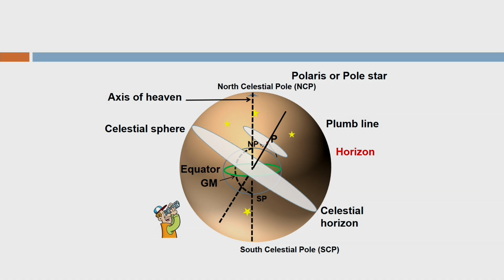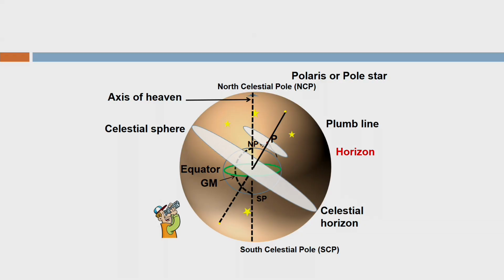Okay. If I now extend the line which is passing through point P and the center of the earth towards both sides, it will intersect the celestial sphere at 2 points. Let us say this point and another point which is below the horizon, shown by another yellow dot. So, these points are called zenith and nadir. Zenith is exactly above my head right now, and the nadir is exactly below my head on the celestial sphere. That is the idea here.